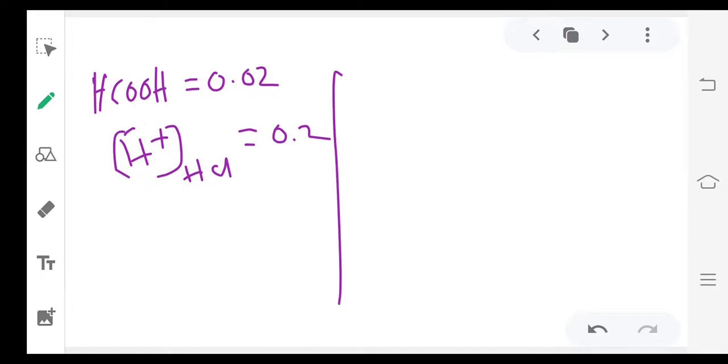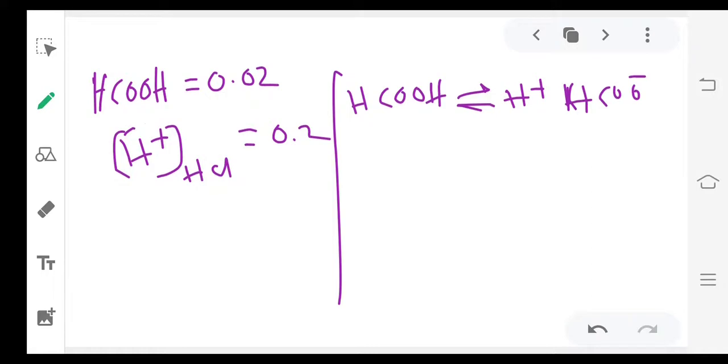Now take a beaker, and in the beaker there is an equilibrium between HCOOH and its ions, H plus ions and HCOO minus ions. They are asking for this HCOO minus ion concentration. So if you apply Ka, what will you get?